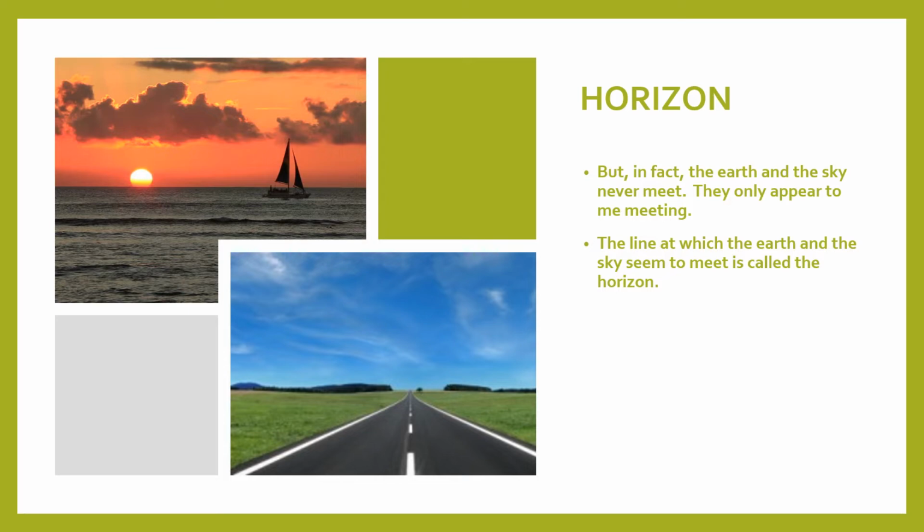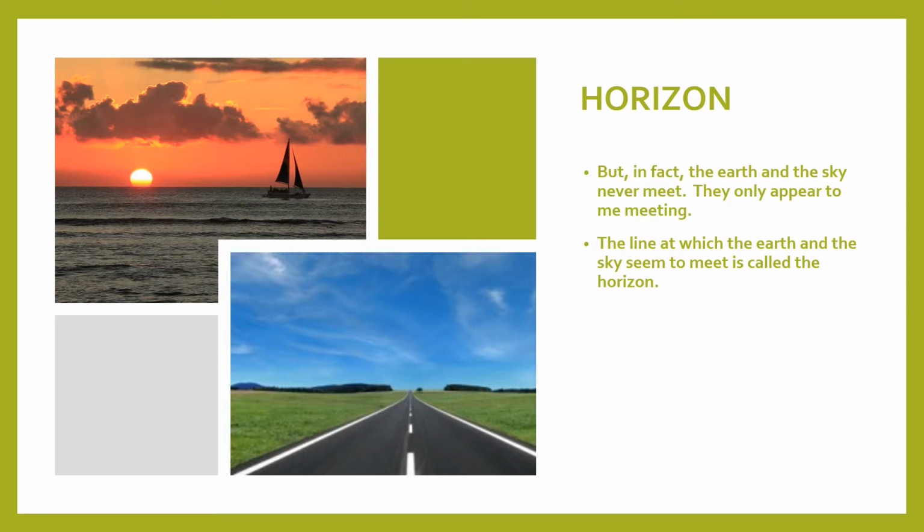So let us read now, children. But in fact, the earth and the sky never meet. They only appear to be meeting. The line at which the earth and the sky seem to meet is called the horizon. So finally, children, you got the answer of what is horizon.